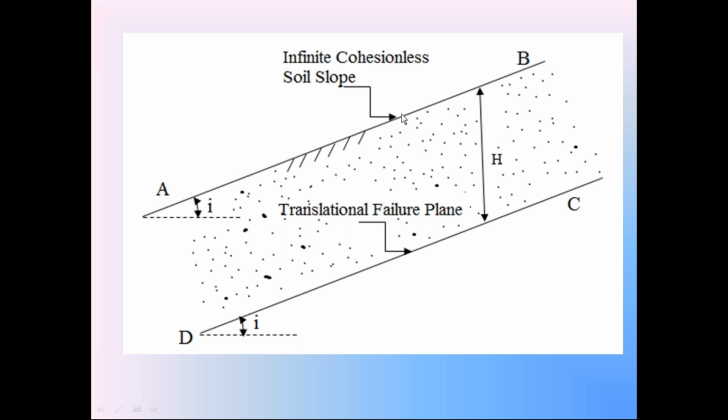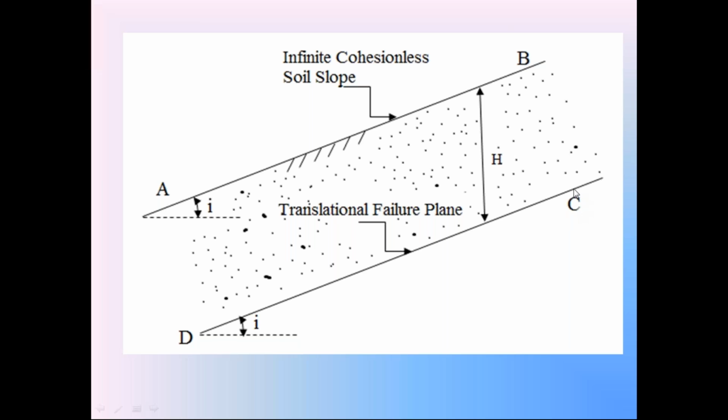We know that this infinite soil slope is subjected to translational failure. At the instant of failure, the failure in an infinite soil slope is translational failure, not rotational failure. In rotational failure, the failure plane is a curved failure plane. The critical surface of failure in rotational failure is a curved surface, whereas in translational failure, the critical failure surface is a plane surface. So like this.